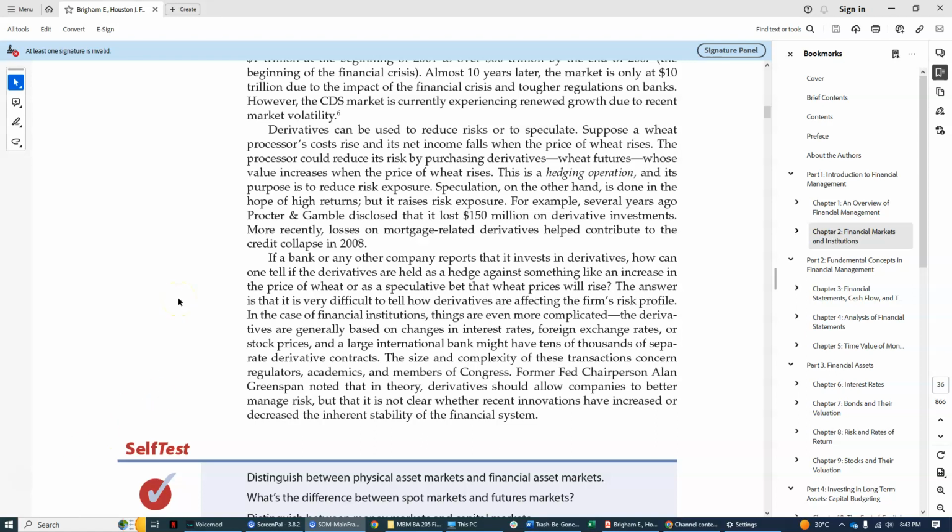But again, in actuality, it's not really a concern to know whether it's for speculation or for hedging. As long as you have the derivatives and you gain some favor from the fluctuation, an increase in the value of that, then you can sell that. Then you end up with your purpose of gaining some money out of it. So it's not necessary to know whether that's hedging or speculation.